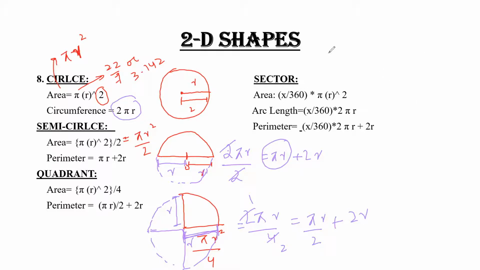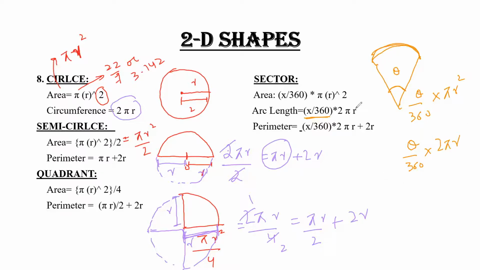Moving on to the sector, the shape of a sector is like this. If we talk about the area, this is your angle theta. So I can write it theta or x upon 360 into pi r square, because it is the portion of a circle. So you have to use the formula of pi r square. Similarly, the arc length is basically the circumference. For arc length, you have to use the formula theta upon 360 into 2 pi r.